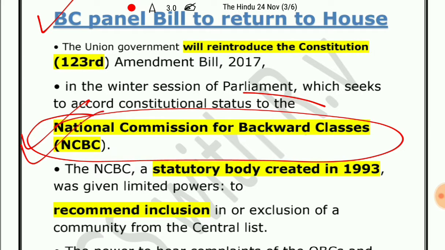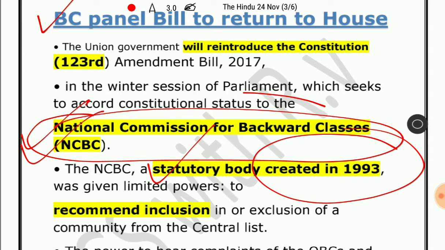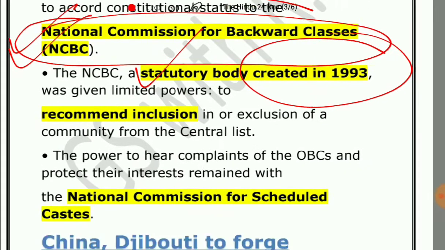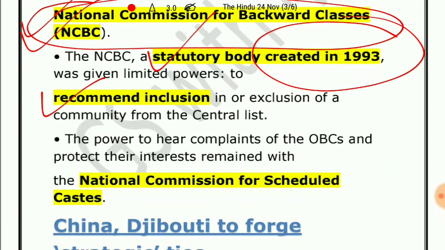What is the aim of the bill? The bill will give the constitutional status to the National Commission for Backward Classes. At present, it is a statutory body which was created in 1993, and it had only limited powers like to recommend the inclusion or exclusion of a community from the central list.